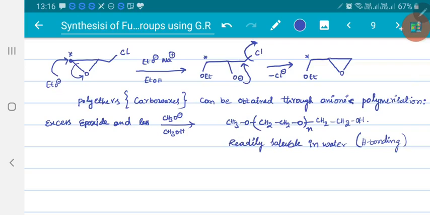Similarly, the same polyethers are used for preparation of non-ionic detergents also. For example, if you take polyethylene glycol, it is allowed to react with stearic acid.